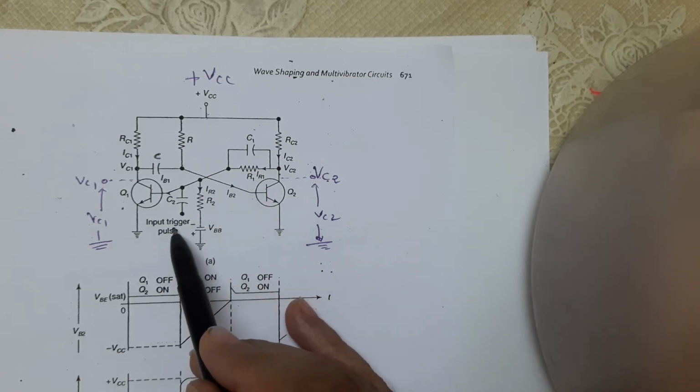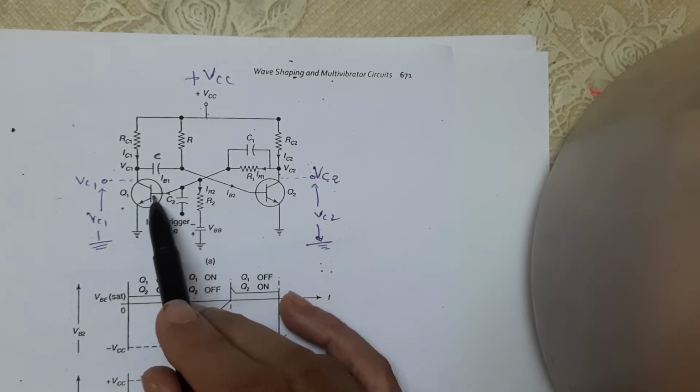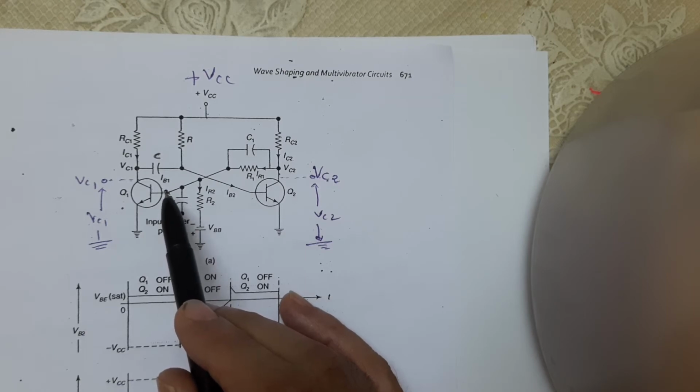Now we are applying this pulse through C2 to the base of the transistor Q1, and then the transistor Q1 starts conducting.